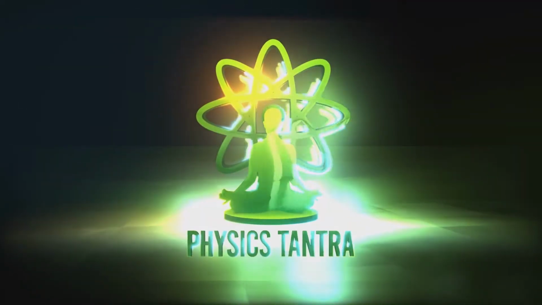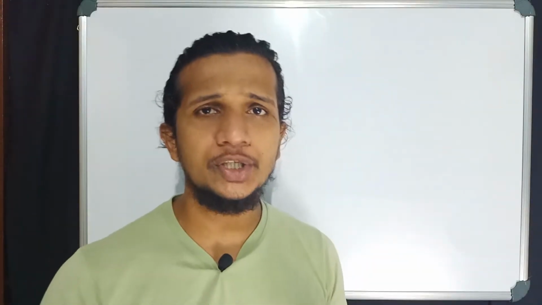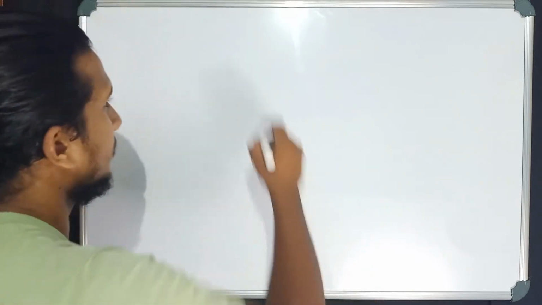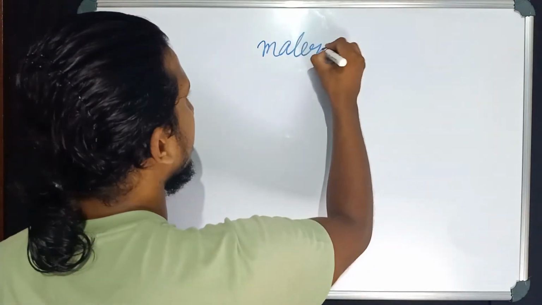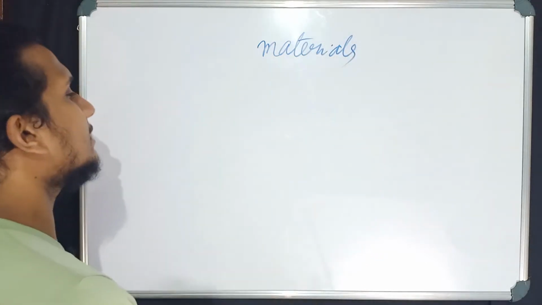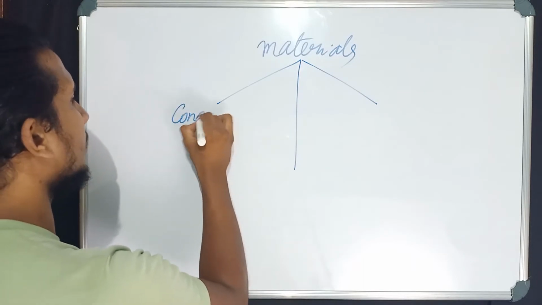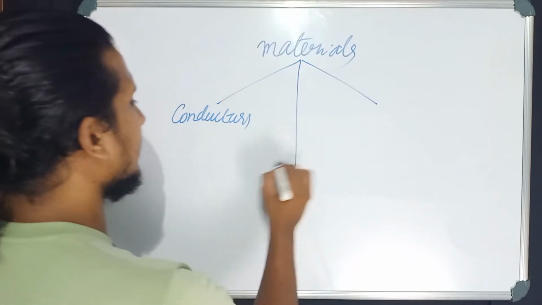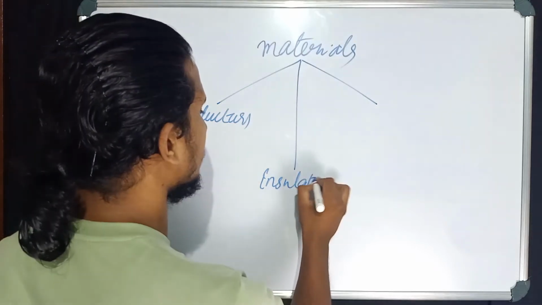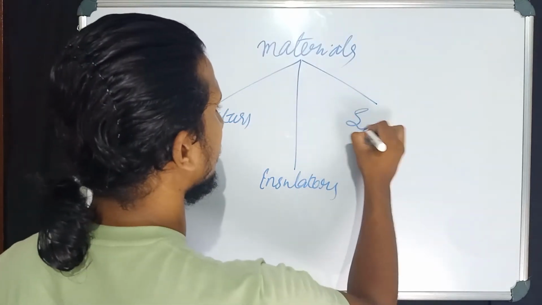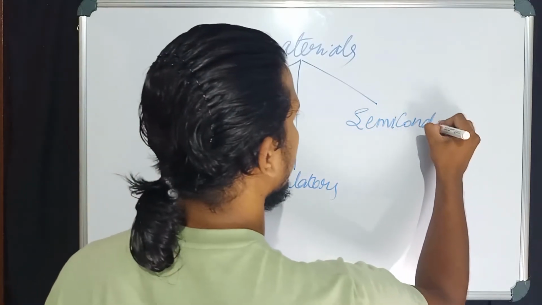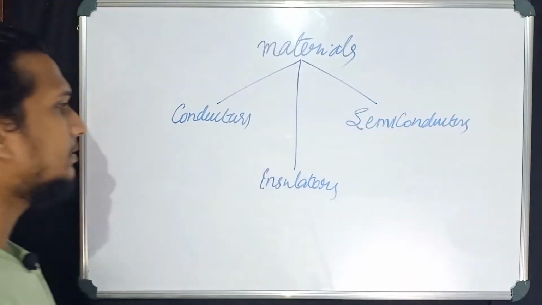So here we start current electricity. Welcome back. Our discussion starts with materials. These materials can be broadly classified into three. The first one, conductors. Second one, insulators. And the third one, semiconductors.